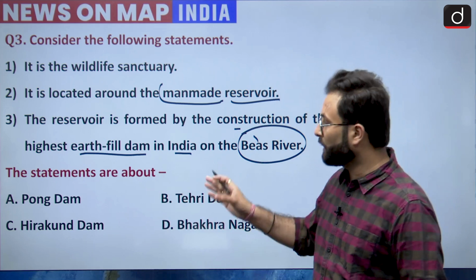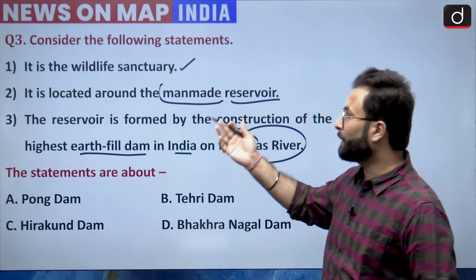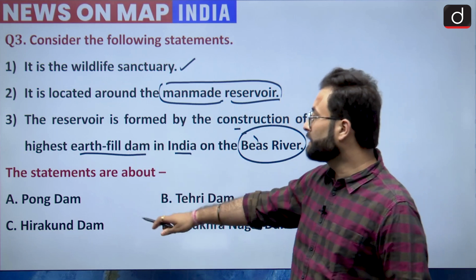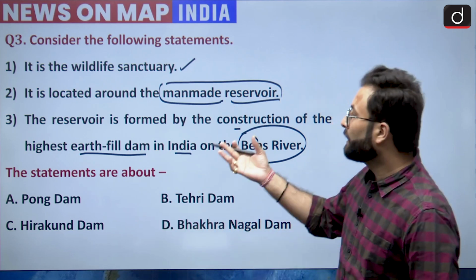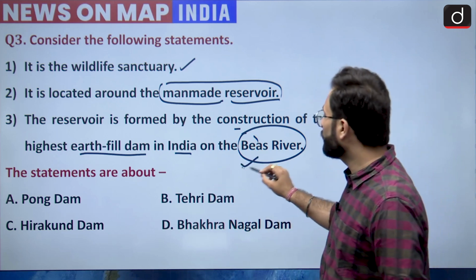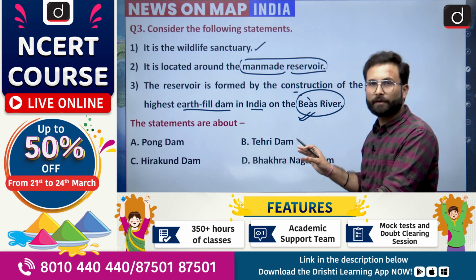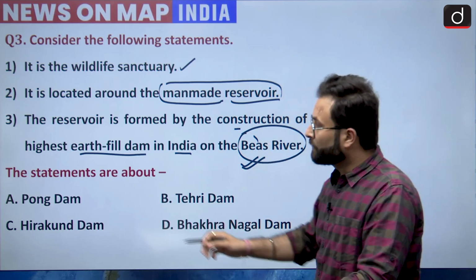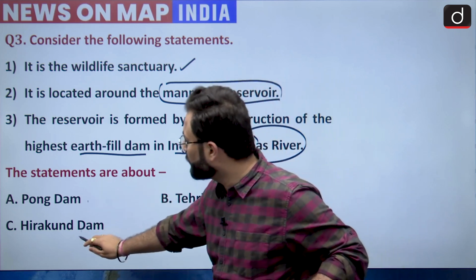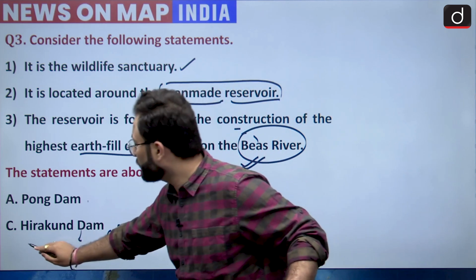Okay, so let's see. First statement was it is a wildlife sanctuary, so we will keep a hold on that because there are many. Then it is located around a man-made reservoir. Obviously when we are saying that, these dams are man-made reservoirs. Then the reservoir is formed by the construction of an earth-filled dam on the Beas river. So looking at these options, first we will see which of the following is on the Beas river. Here you can see this Pong Dam, so we will keep a hold on that. Then the Hirakud Dam is in Odisha, on the Mahanadi river.